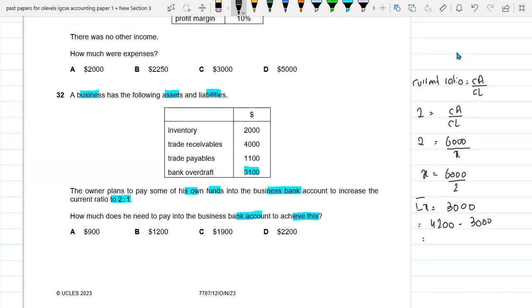That means 1,200 I have to add into my business account, and my bank overdraft will be decreasing by $1,200. After that, I will be achieving this 2:1 current ratio. So it means that my B option is the right option.